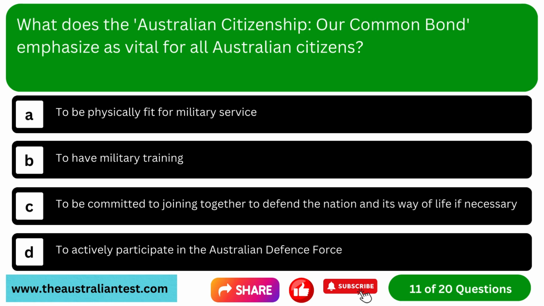Question 11. What does the Australian Citizenship, Our Common Bond, emphasize as vital for all Australian citizens? Option A, to be physically fit for military service. Option B, to have military training. Option C, to be committed to joining together to defend the nation and its way of life, if necessary. Option D, to actively participate in the Australian Defence Force.